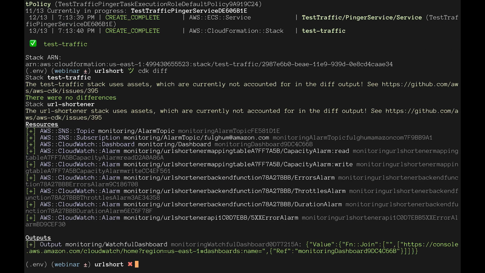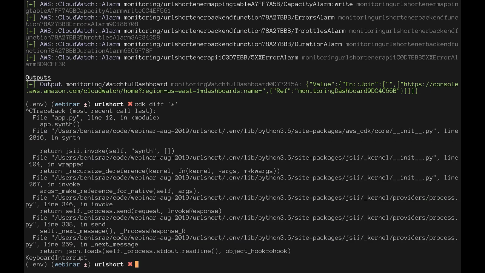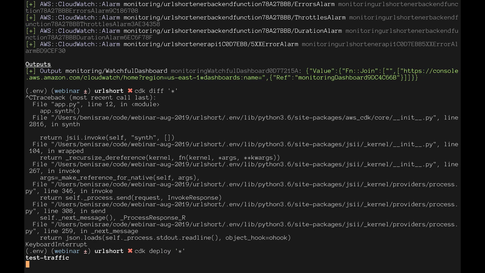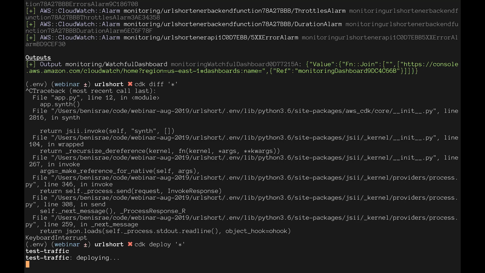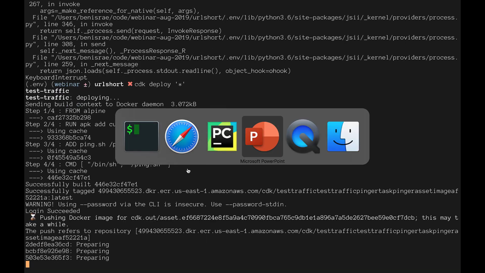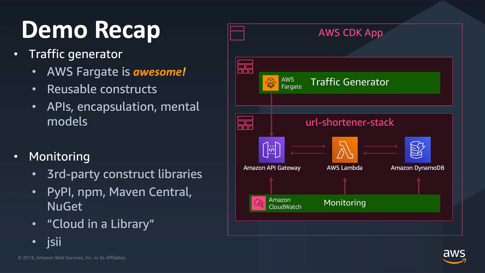It looks like it's doing what it needs to do, right? It created a subscription for JSON, it created a dashboard, it created alarms for me. I'm just going to deploy this thing. Star means deploy all the stacks, and obviously my traffic generator hasn't changed, so supposedly it shouldn't do anything. Okay, so while this is deploying, let's go back and recap, and then we'll come back as soon as it's over. So what have we seen here?